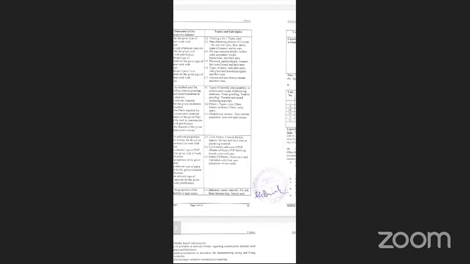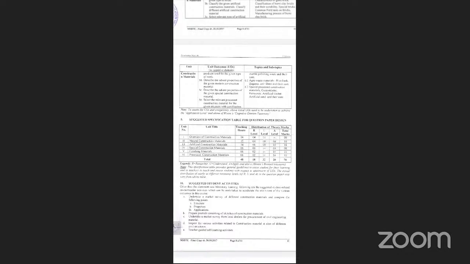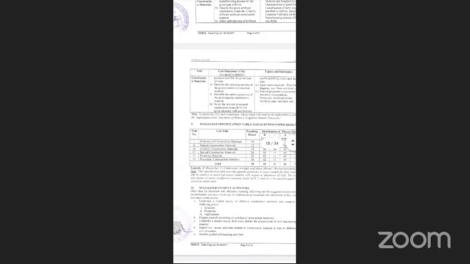Then we go to chapter number 6, that is fly ash, blast furnace slag, marble, agro and rice husk waste, and special construction materials. All these materials were discussed already. So one point is missing, that is the ferrous and non-ferrous material. So I go for that.